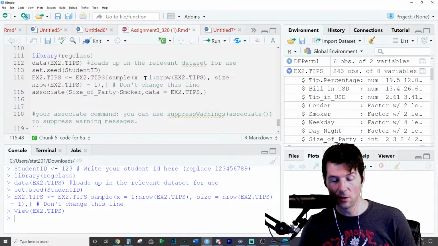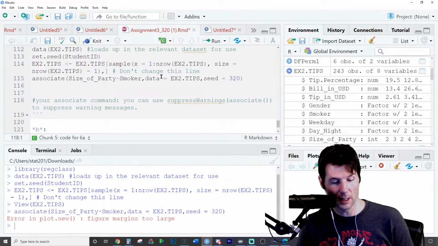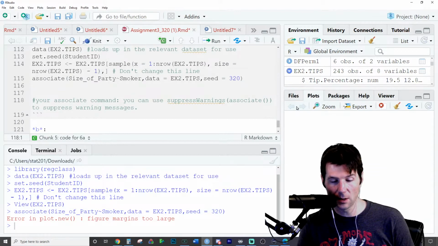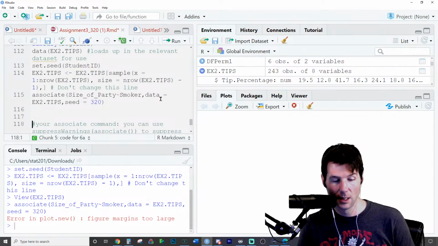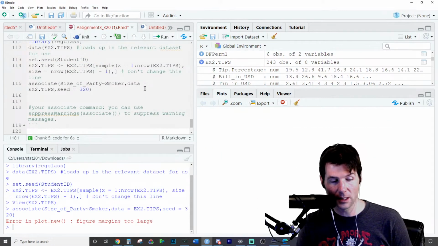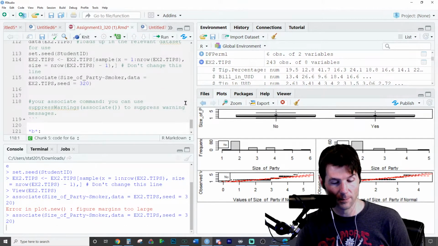EX2 tips. You need to do seed, spell seed correctly, equals. You could probably put 320. We'll see what we get. Figure's too large for margins. That means you need to change the box right here, and it will, of course, scrunch your screen a little bit, but you can then get it to print out.